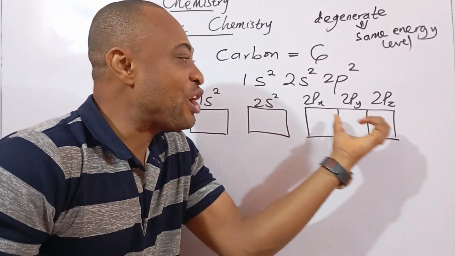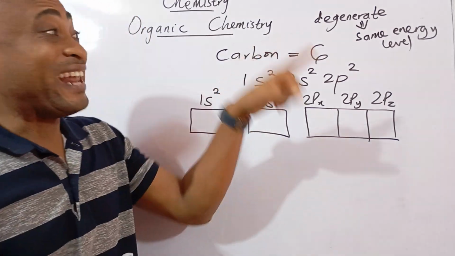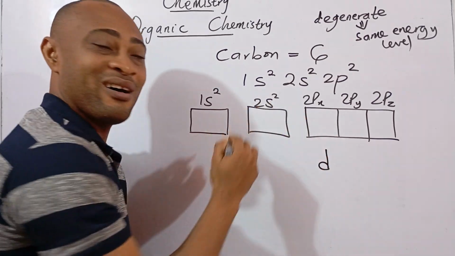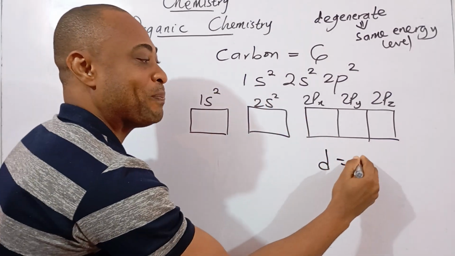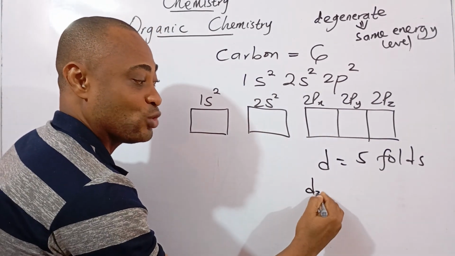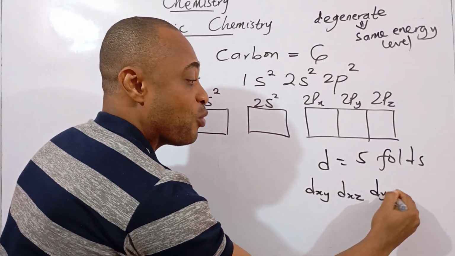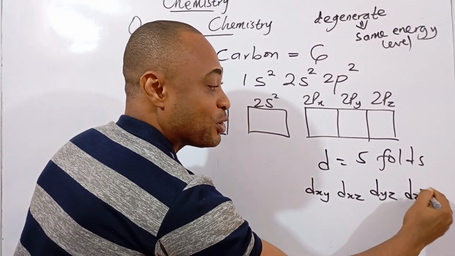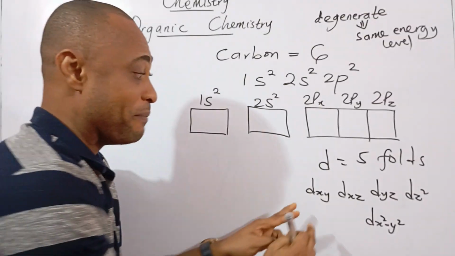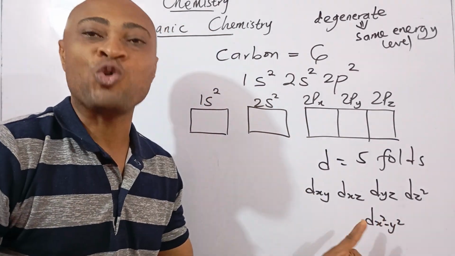Now, I said these 3 splitting orbitals have equal energy level. And that is why we call them what? Degenerates. When you put your d orbital into a magnetic field, it will split into 5 folds. And what are they? It will split into dxy, dxz, dyz, dz squared, and dx squared minus y squared. 5 of them.